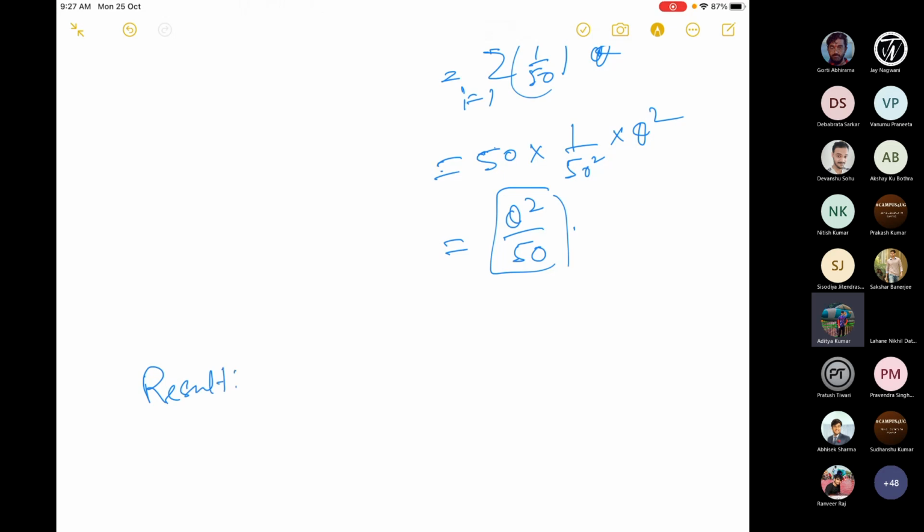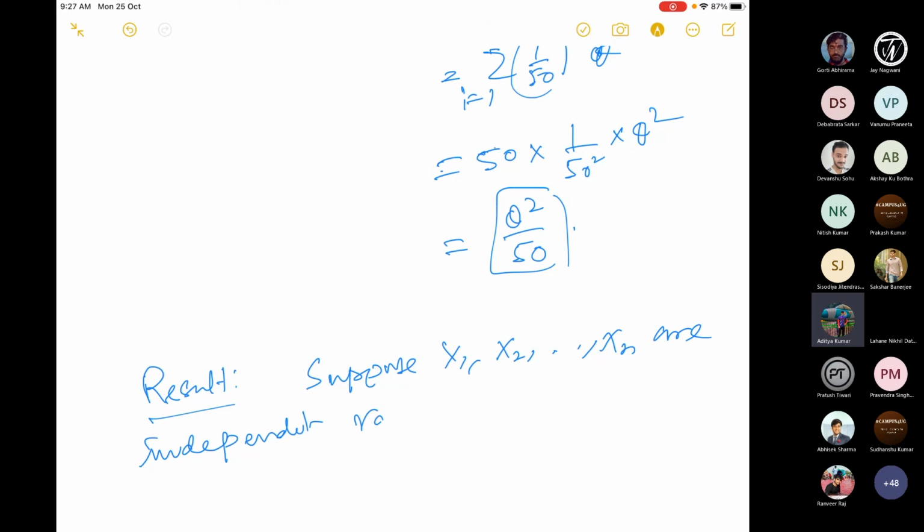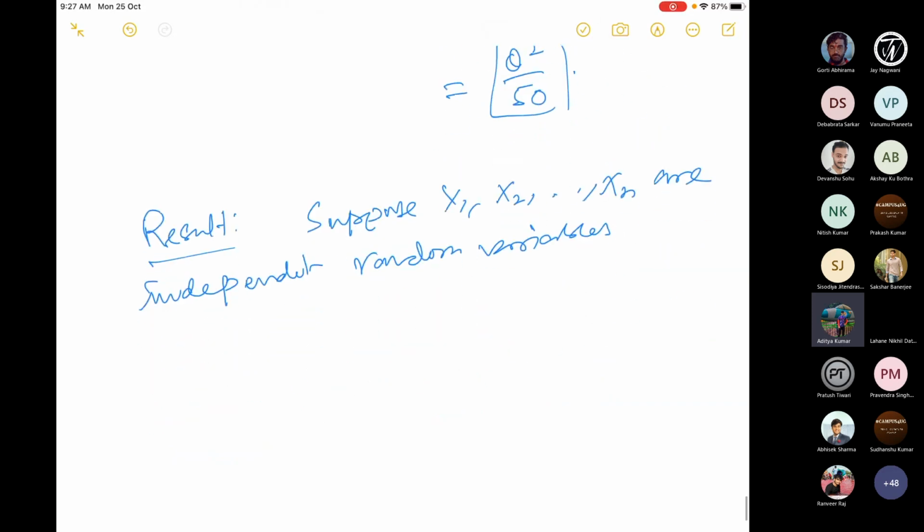So this is about the MGF, the moment generating function. Suppose x1, x2, xn are independent random variables. All the results we are discussing are concerned with the random sample in disguise. In a random sample we have independent random variables which are IID, meaning they are also identically distributed. But here they need not be identically distributed even if they are independent. So they have a lot of properties which we want to use.